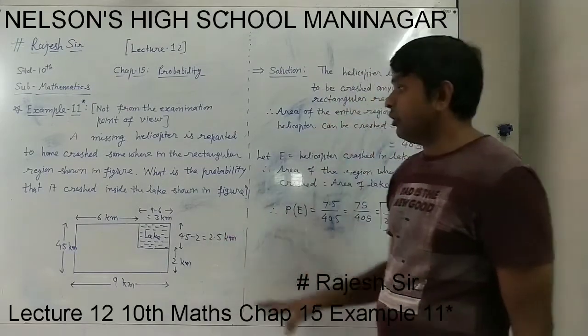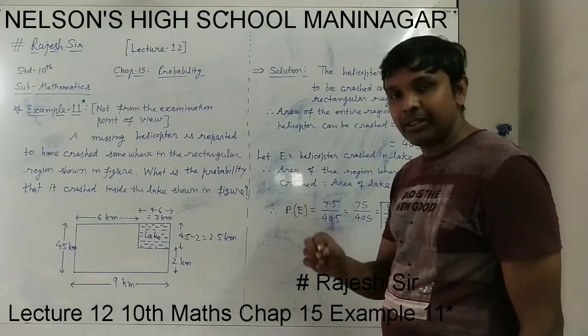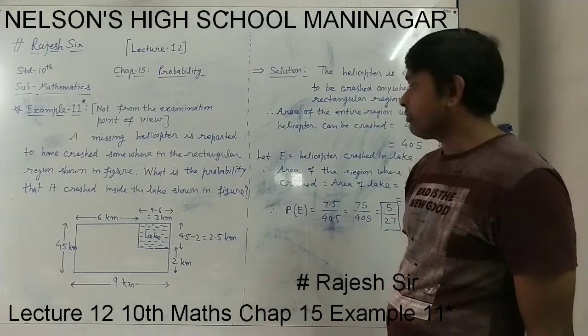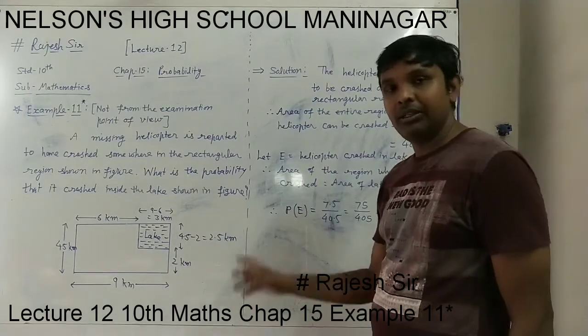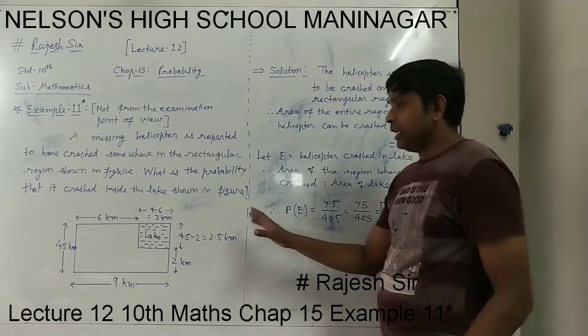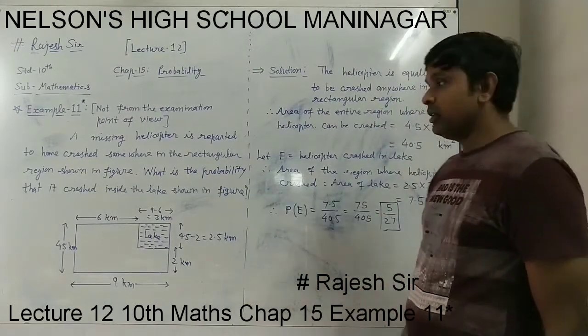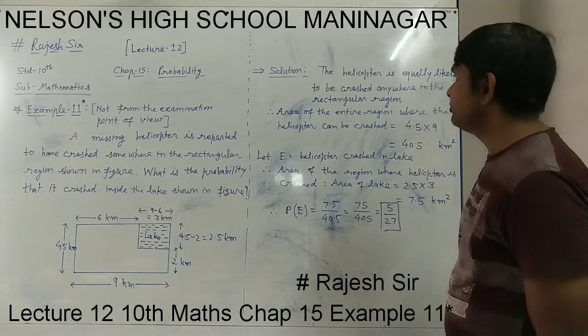This way, on the figure we have to do some work to find out the breadth and length of the lake from the given total length and breadth of the rectangular region. So that way very easily we can find out the length and breadth of the lake. Now how to solve this problem?